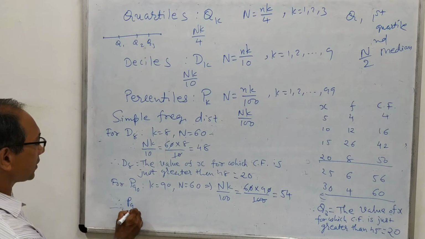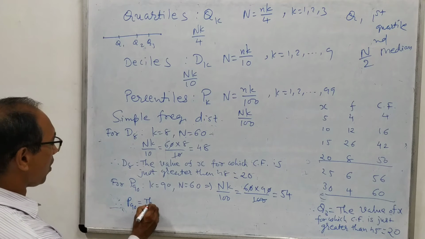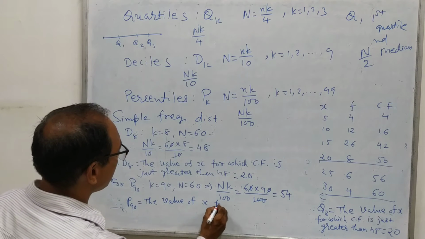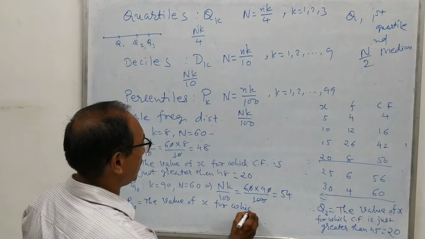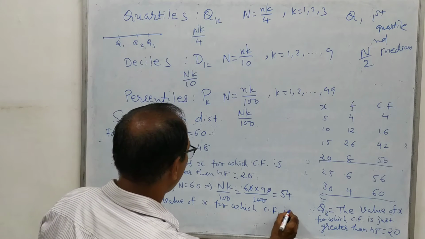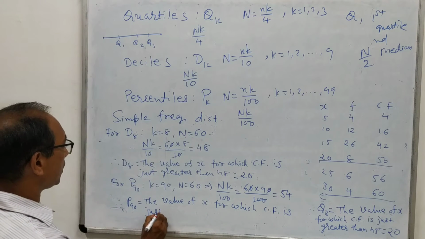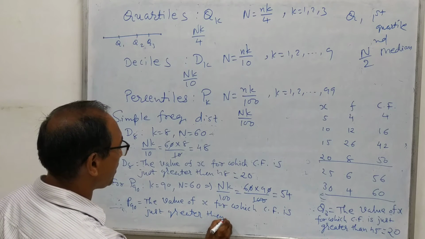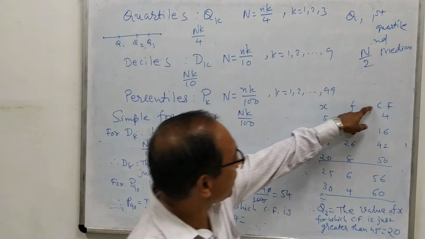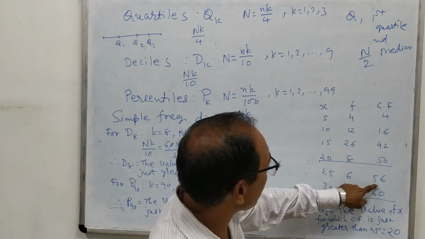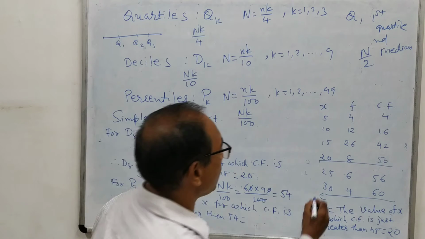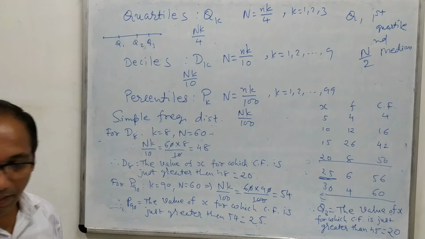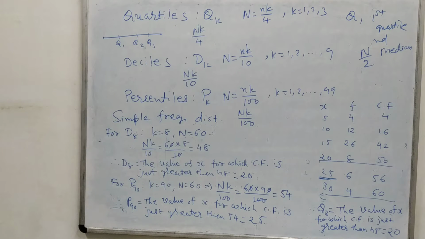Therefore P90 is nothing but the value of x for which CF is just greater than 54. And in this column of CF you can see after 54 it is appearing 56, and the corresponding value of x is 25. So the answer of P90 is 25. So are you clear with this? How we have obtained